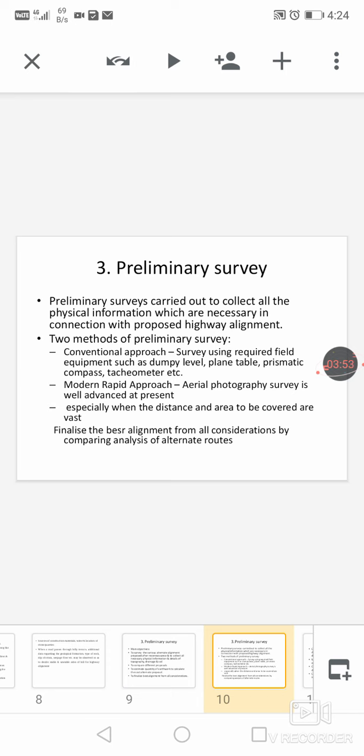Preliminary survey is conducted to collect all the physical information which is necessary in connection with the proposed highway alignment. There are mainly two methods of preliminary survey. First one is the conventional approach and second one is the modern rapid approach.